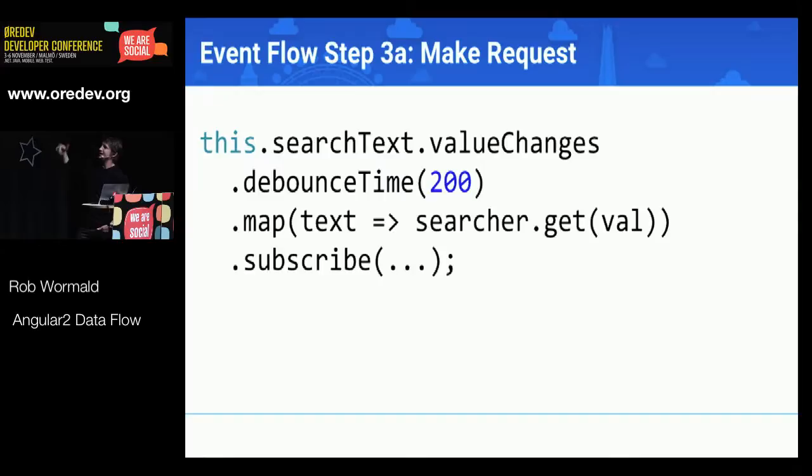And then we're going to map that text that's coming out of the value change into a request, right? So if you've done this with promises, this is kind of a similar thing. If you've ever done promise.all and you take an array of values and you do map, and you turn them into promises. And so the way this stands right now, if you fired this off, what you'd actually get in the subscribe method is basically an observable, and that's not super useful to you there, right?